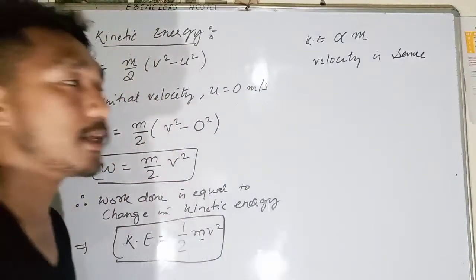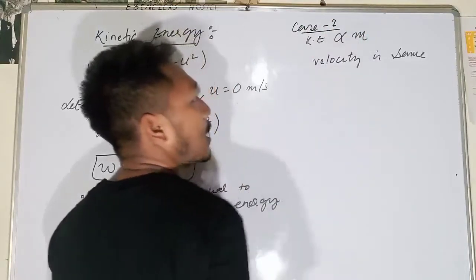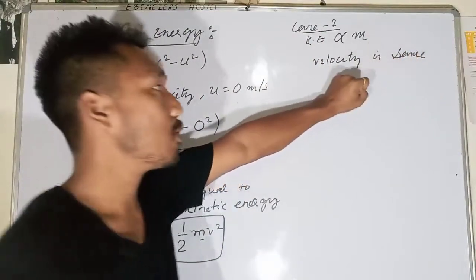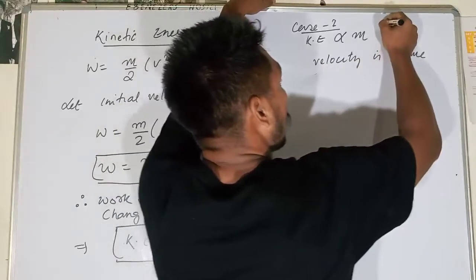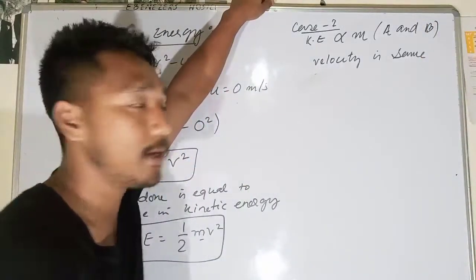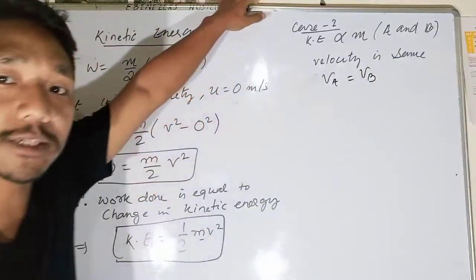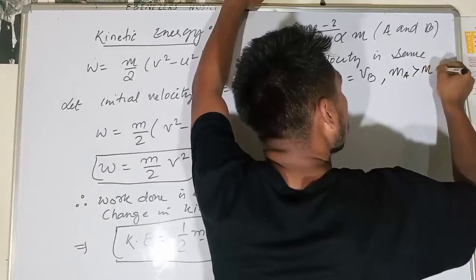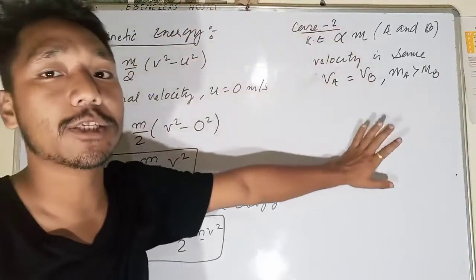Okay, velocity is same. Let's say condition number 1, case number 1. Try to understand. If kinetic energy is directly proportional to the mass, and velocity is same, that means for two objects, let's take object A and object B, if their velocities VA and VB are same, but their masses are different. Let's say mass of object A is greater than mass of object B, and their velocity is same.